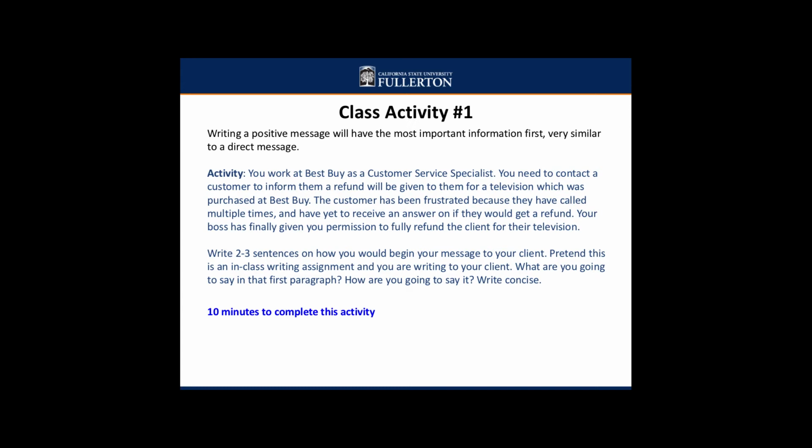They're going to get refunded on a TV that broke, wasn't working, something happened to it, but they're going to get their refund back. But on the other hand, your client in this case is very upset because they've been trying to get a hold of someone. They've been looking for an answer. Hey, what's going on? Am I going to get refunded? So at the same time, this can be a very frustrated client, but you are giving them good news. So keep that in mind.